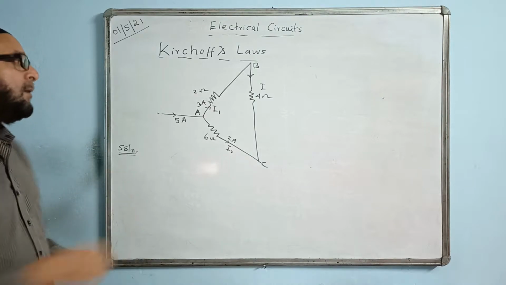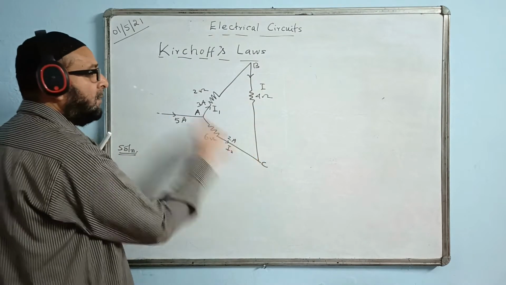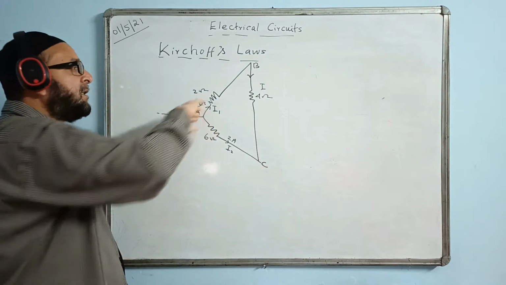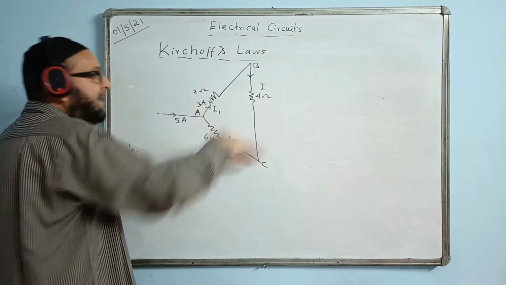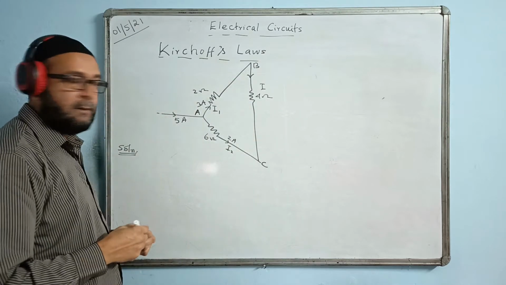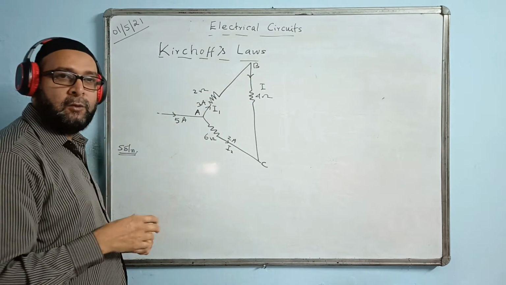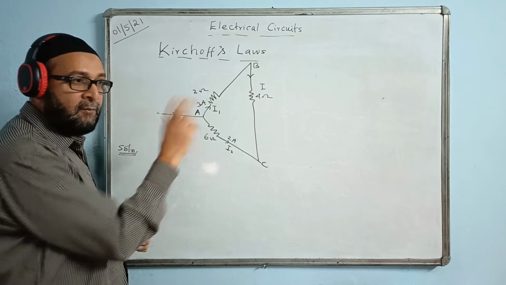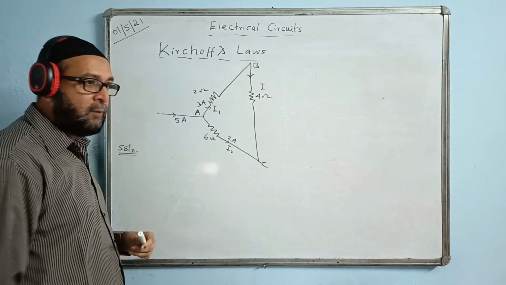Now basically we'll apply it to the closed network. It is a closed network, but there is no battery. So we can follow any direction, either clockwise or anti-clockwise. In any one way we can take it. In case of a battery shown, we can start from the positive side, and then all the voltages will be equal to the EMF or the voltage of that cell.